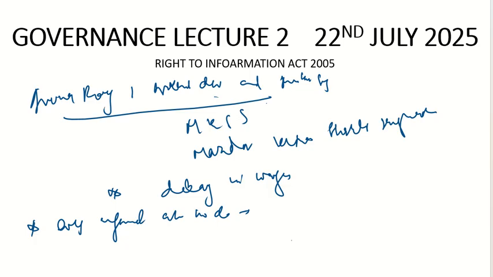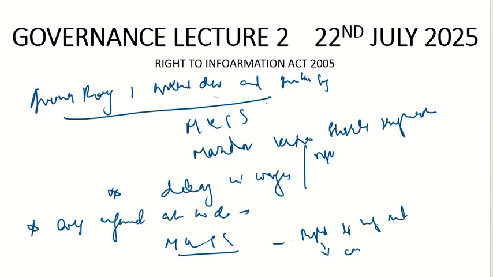So in this regard, the MKSS organization in Rajasthan started a protest. They demanded that there should be a Right to Information Act, and the CM of Rajasthan also supported them. But eventually, when the government changed, the right to information act was not given to them. So in April 1996 there was another agitation. They announced a protest in Ajmer.